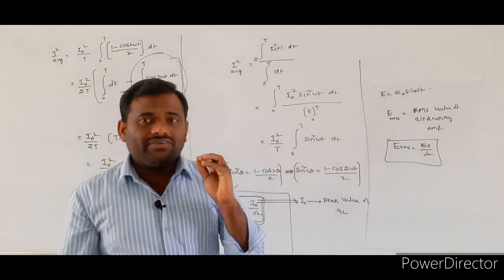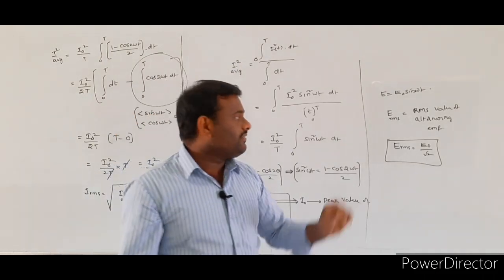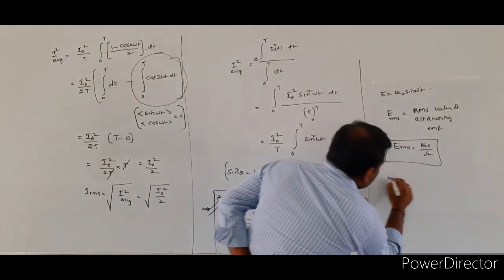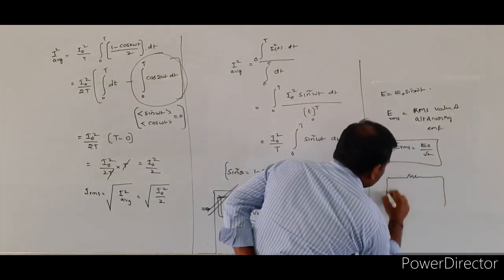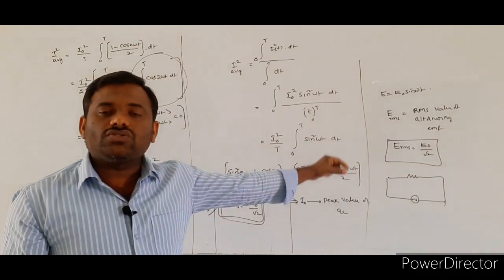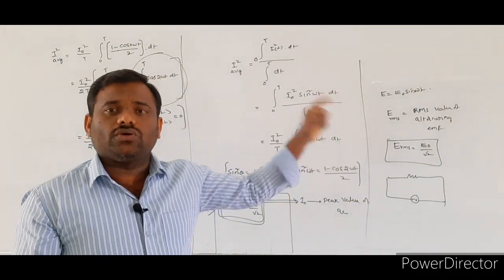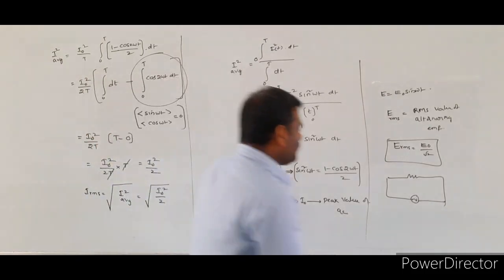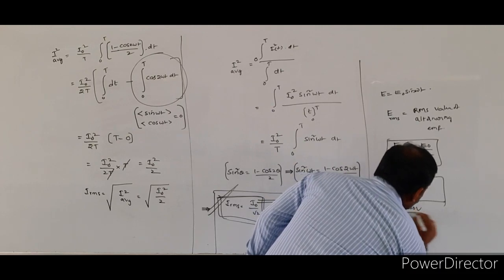Suppose you take any AC circuit, as I told in the last class, we are applying a source of EMF. So what is the applied voltage for the AC circuit? Maybe they mention 230 volt.